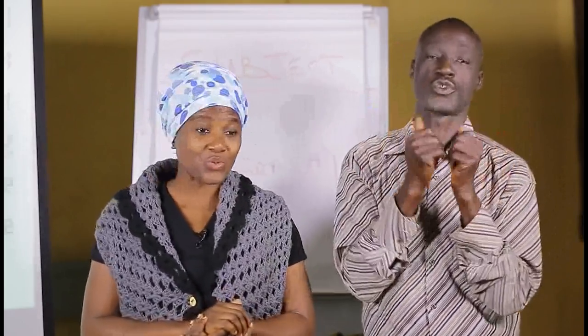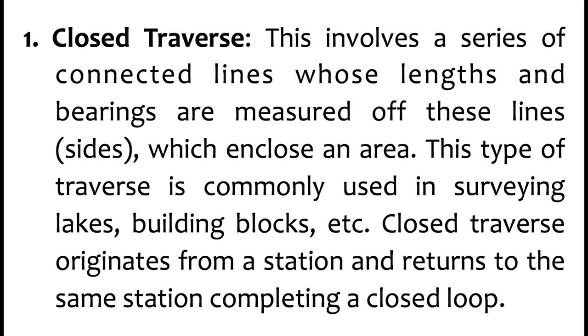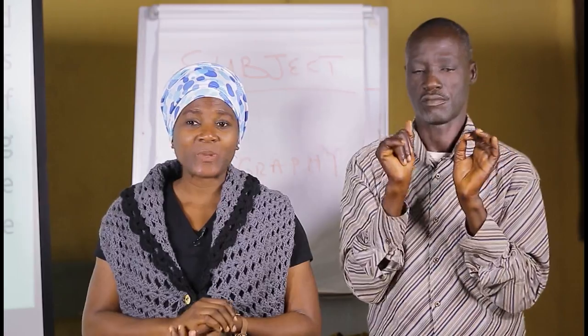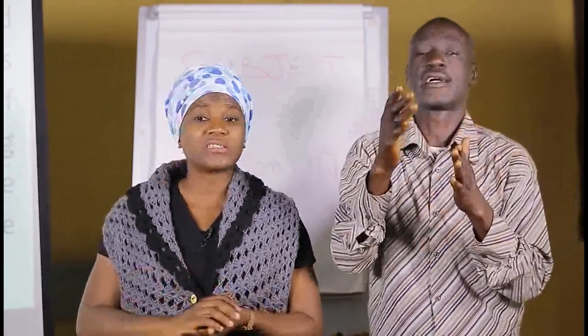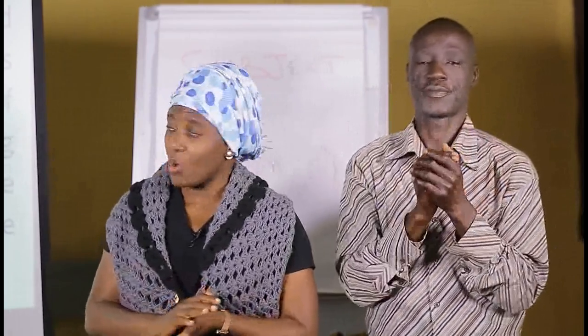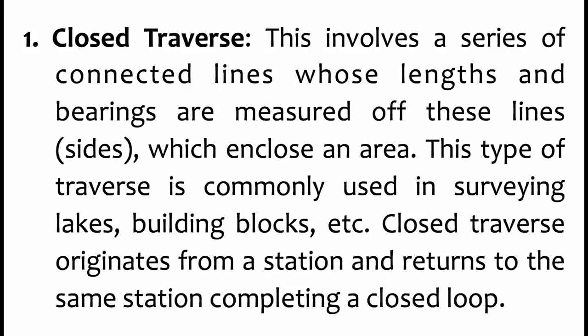What is a closed traverse? When we say closed traverse, we're referring to a series of connected lines whose lengths and bearings are measured, which enclose an area. It simply means that we have an enclosed area and there are lines and bearings that enclose it. This type of traverse is commonly used in surveying lakes, buildings, that is building blocks, etc.